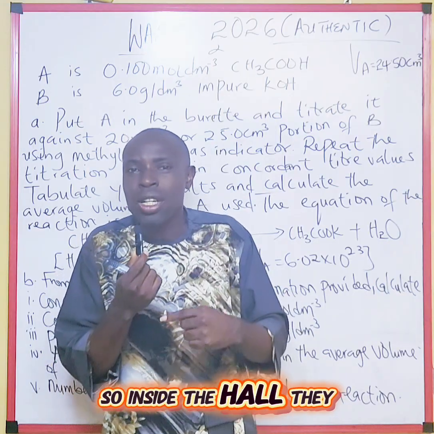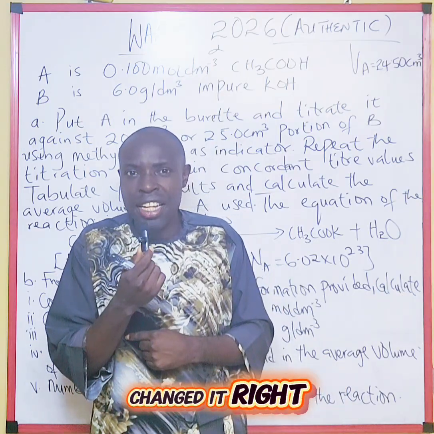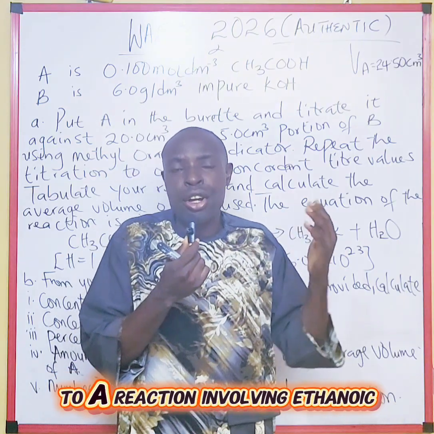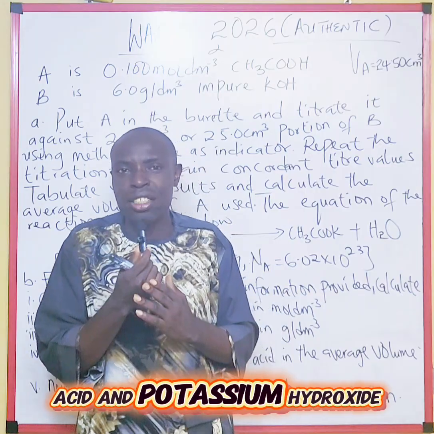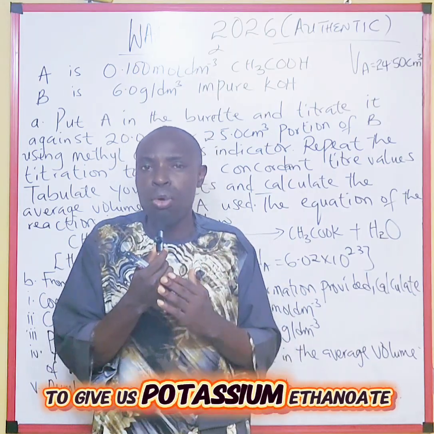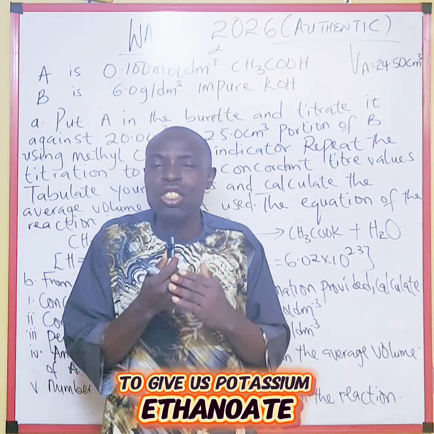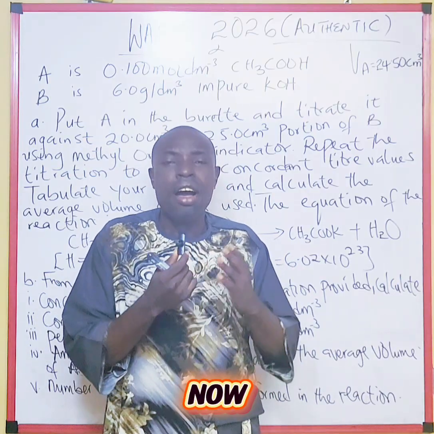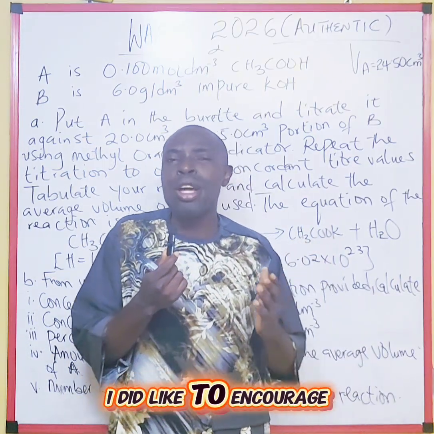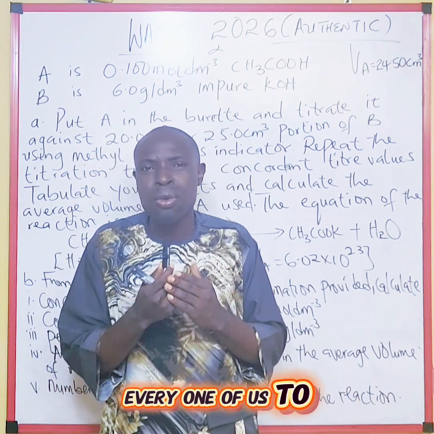So inside the hall they changed it to a reaction involving ethanoic acid and potassium hydroxide to give us potassium ethanoate and H2O.